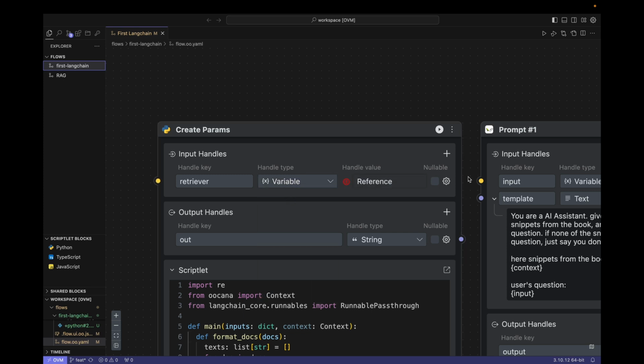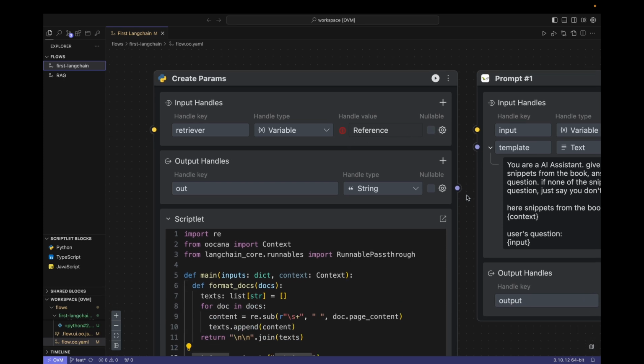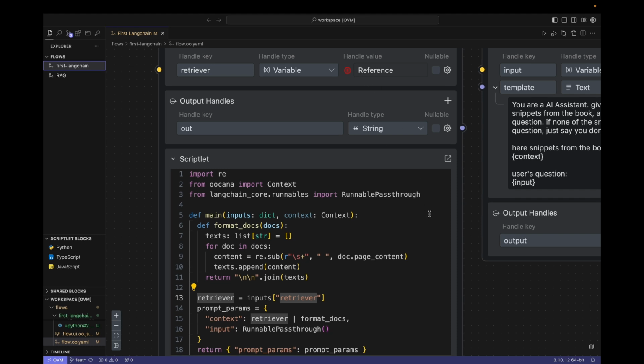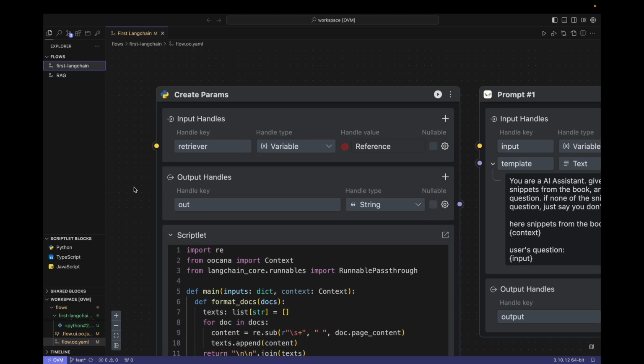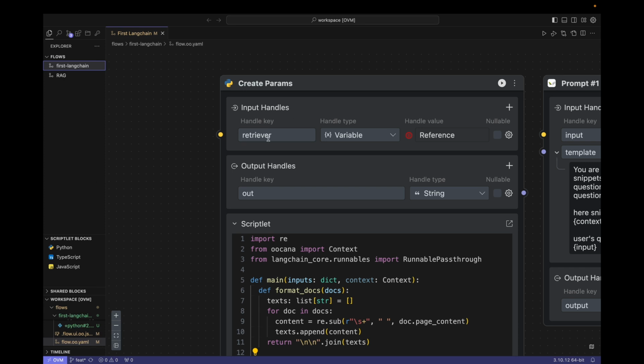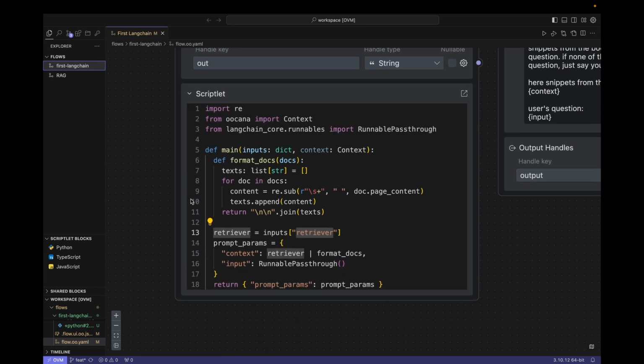Because this retriever is a Python object, I don't want to serialize it and then deserialize it during the transmission process. The variable type tells OOMOL to pass Python objects directly and prohibit serialization. So, OOMOL reminded me that this retriever must be connected, otherwise it won't work. But I don't care, it will be connected by a block upstream, and the upstream will pass a retriever to me and then pass it here.